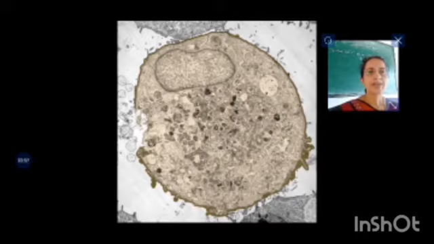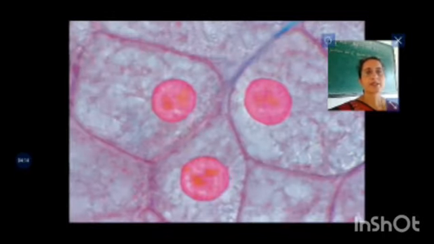So what happens if we give color to these specimens? When we take the cross section of a thin slice of a plant part or animal part, they take up the stain or color and look like this. You can see the nucleus inside the cell, which has taken a dark pink color, and the cell membrane is also clearly seen here.